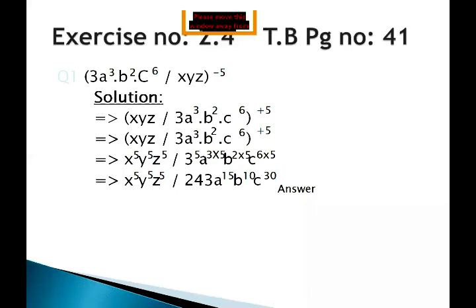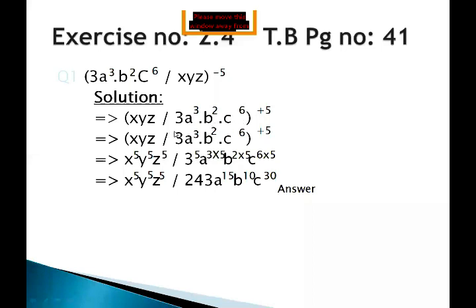So here we apply the same thing because the exponent is negative. It means they both have to change their position to make their exponent positive. We will take the reciprocal of that. So x, y, z will become the numerator and 3a cube b square c to the power 6 becomes the denominator. So automatically the exponent becomes positive because we have changed the positions of both numerator and denominator.